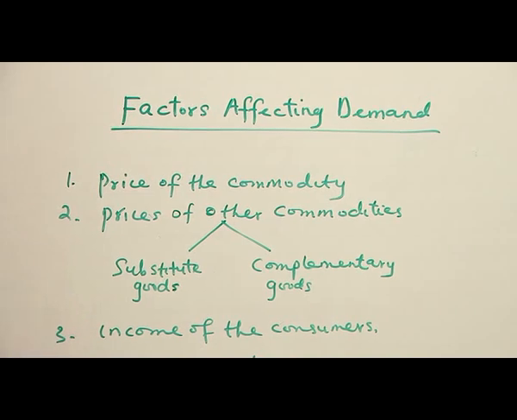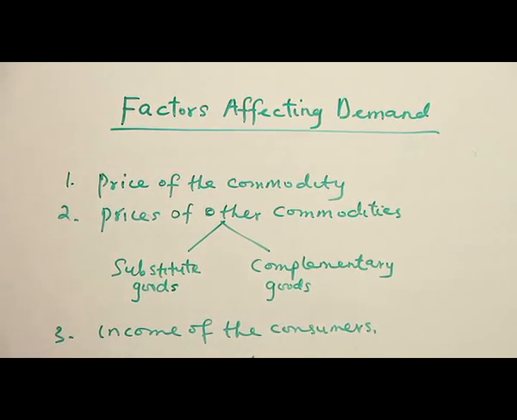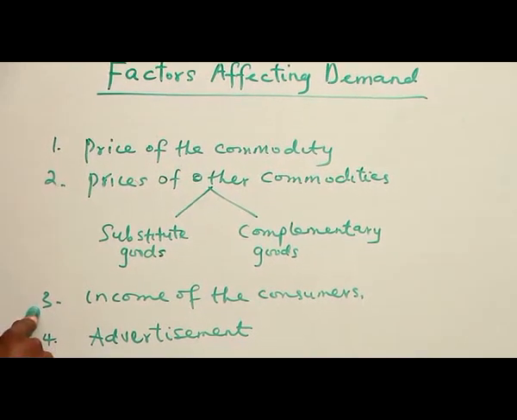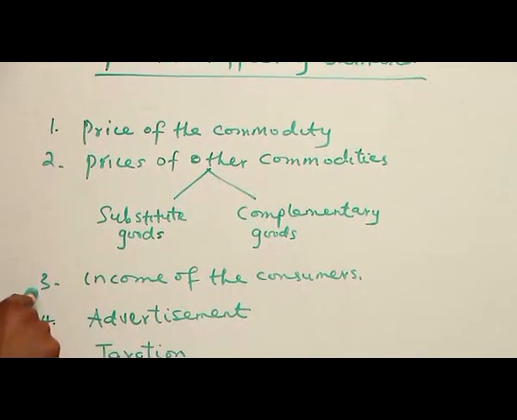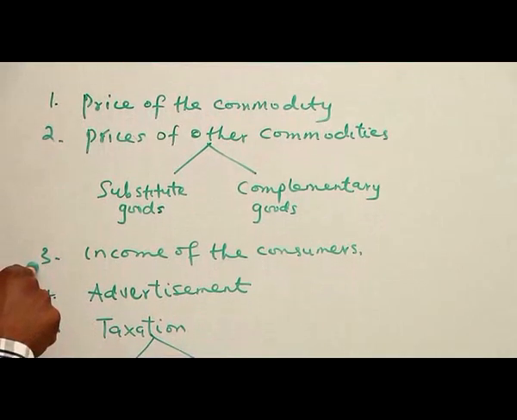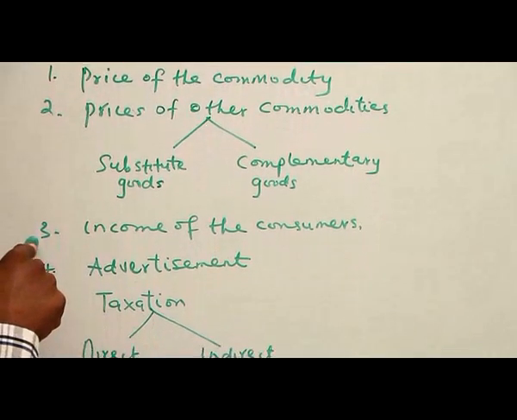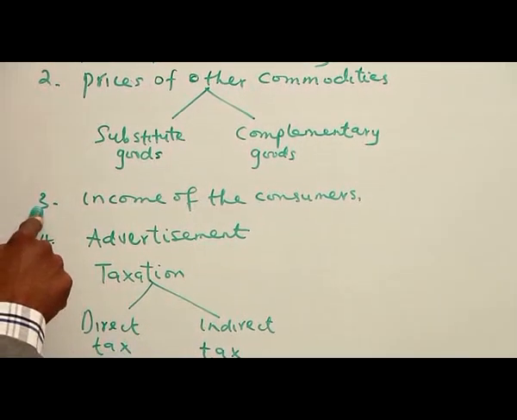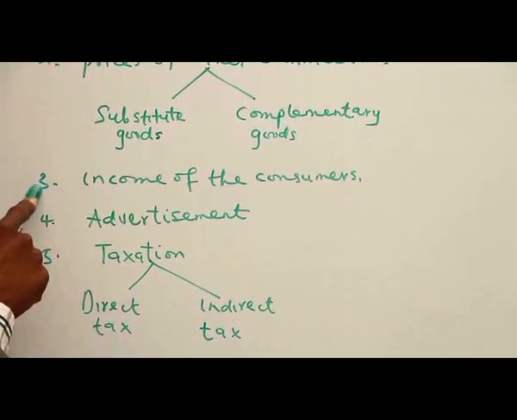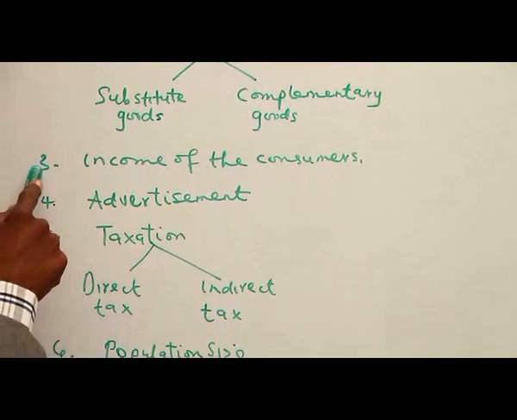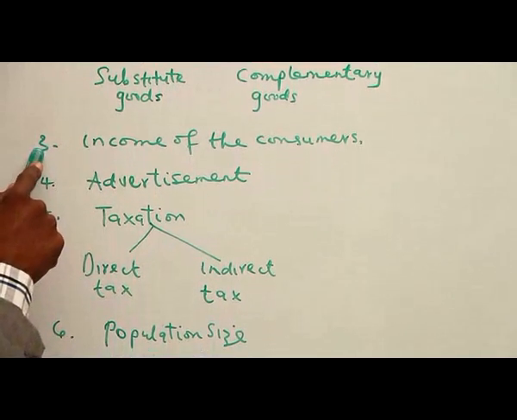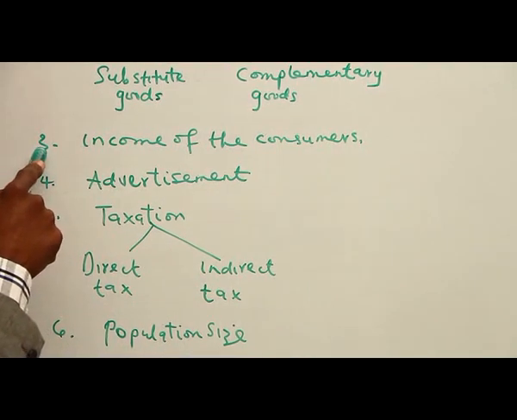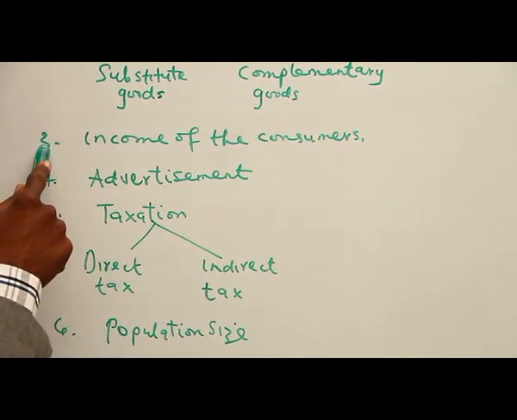Number 3, income of the consumer. As the income of the consumer is increasing, consumers will be willing to buy more of a particular commodity. But if there is a decrease in their income, less of commodities will be bought. So it implies that there is a direct relationship between income of the consumer and demand of the consumer.